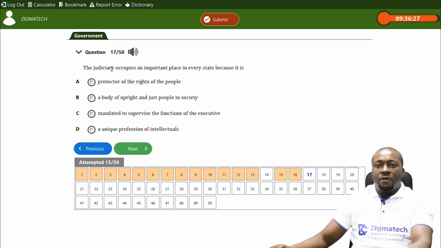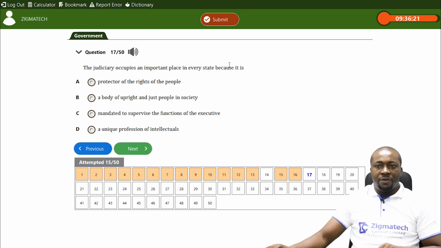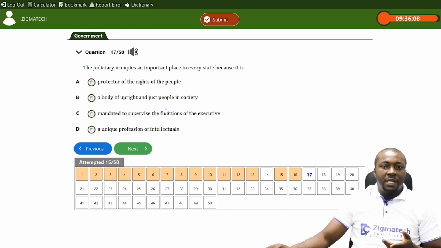Now, question number 17, the judiciary occupies an important place in every state because it is A, protector of the rights of people. B, a body of upright and just people in the society. They are not important because they are upright and just people in the society. Of course, they are not. That is not what makes them important.